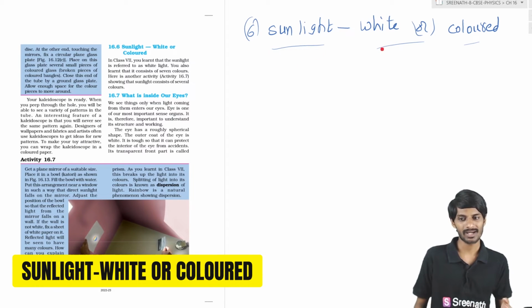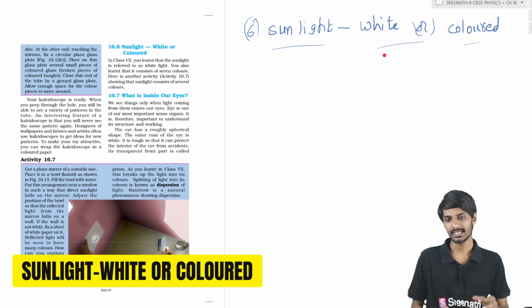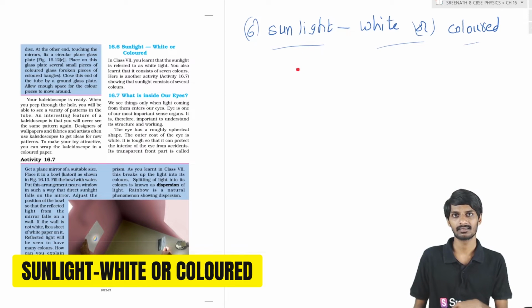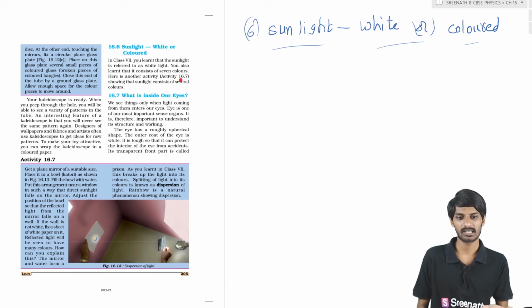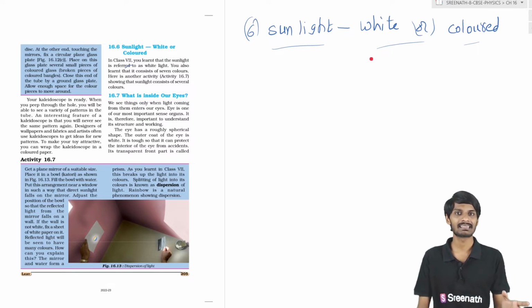Sunlight: is it white or colored? We will see whenever there is sunlight. We have discussed in our previous class, in class 7, that sunlight is white. But sometimes sunlight is colored, it has some color. So what is the real thing?